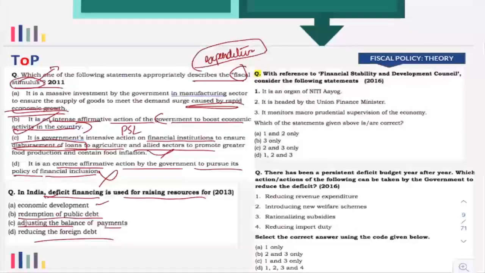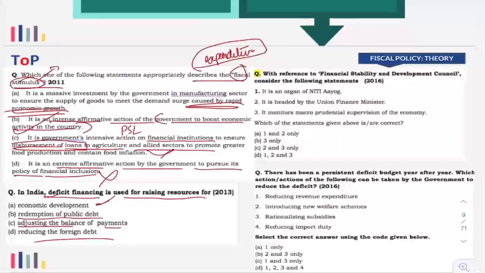So government will never borrow or go for deficit financing. The government will not go for higher levels of expenditure just to meet their debt, because the debt can stay there, right? Debt will actually be there. They can pay it off in the coming years also. Now, whenever government is going for deficit financing, the major objective of it is to bring economic development. That is also a very simple concept.